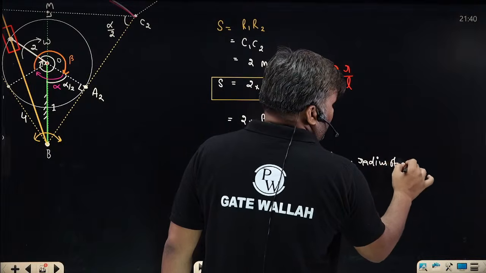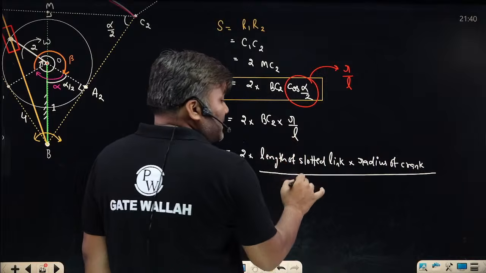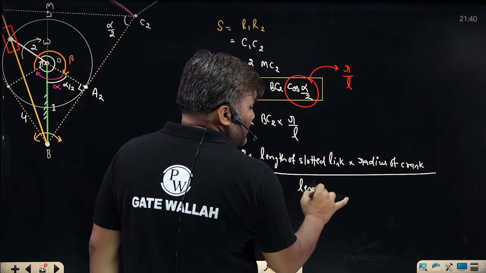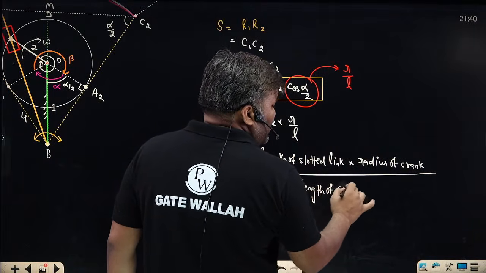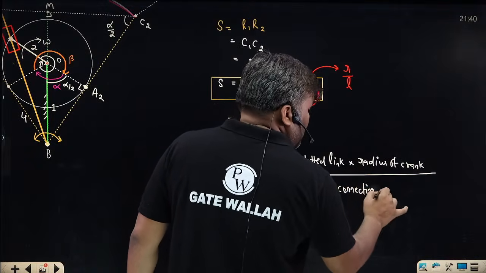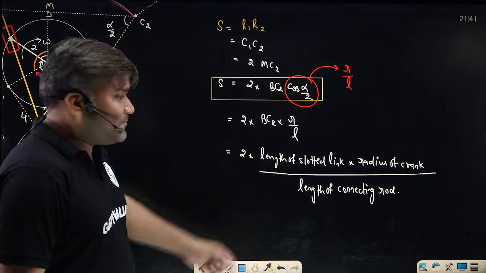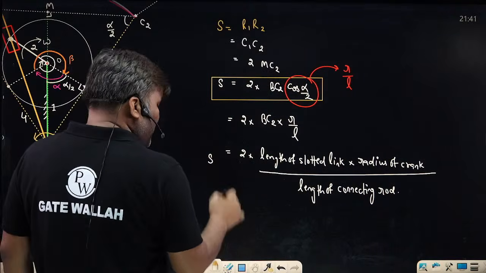Radius of crank divided by what is this L? Length of connecting rod. Connecting rod is that particular link which you have fixed. You can also call it the length of the fixed link. So this is how we will get the formula for stroke.